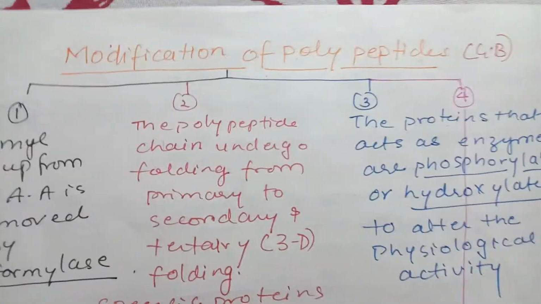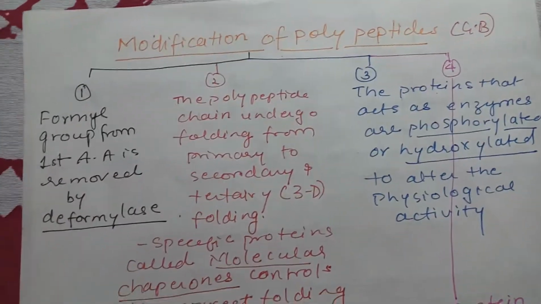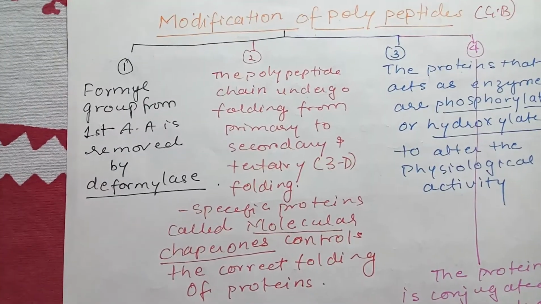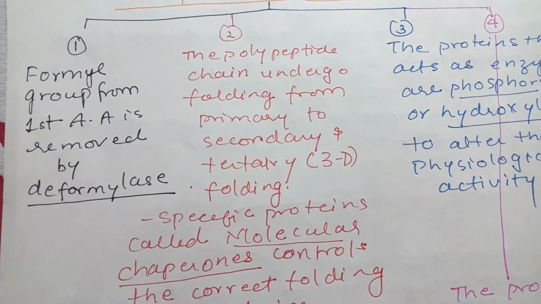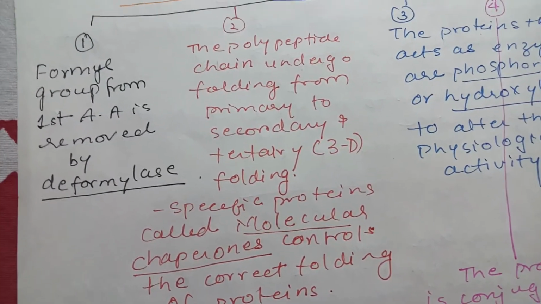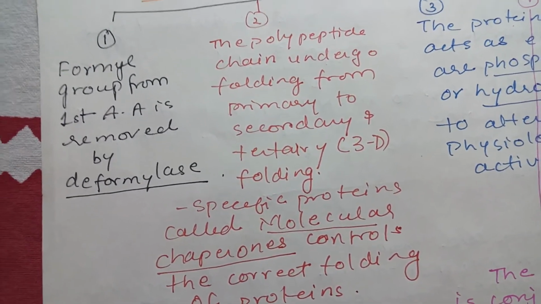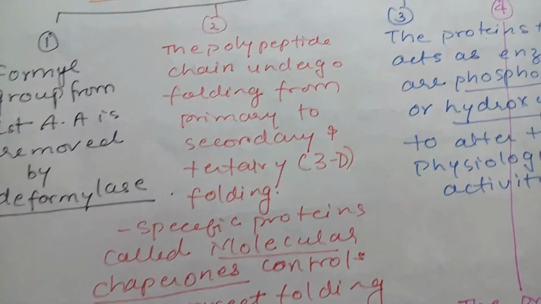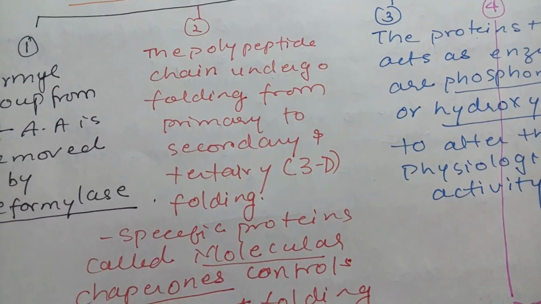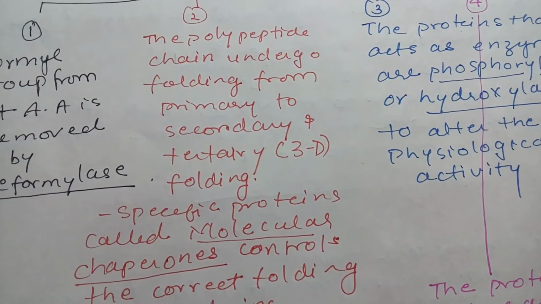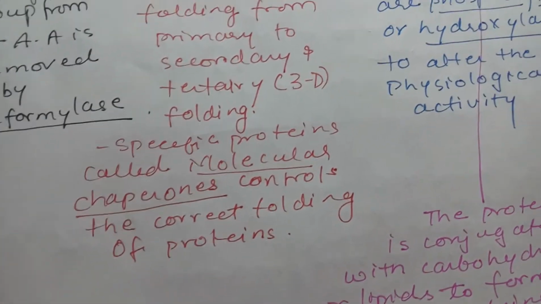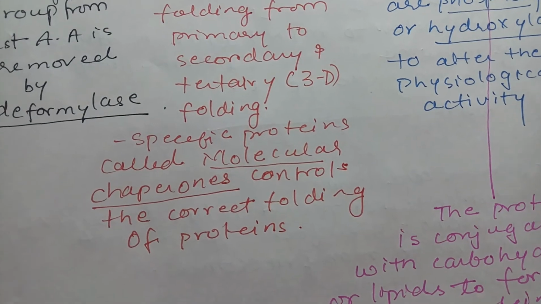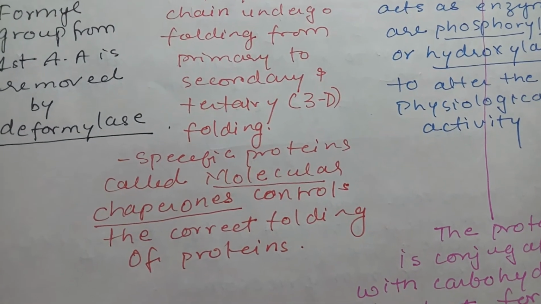Modification of polypeptide: once the polypeptide is synthesized, it undergoes many different types of modification. First, the formyl group of the first amino acid is removed by deformylase, because the formyl group is not part of the protein. Second, the polypeptide chain undergoes folding from primary to secondary or tertiary structure. For this, specific proteins are required, called molecular chaperones.